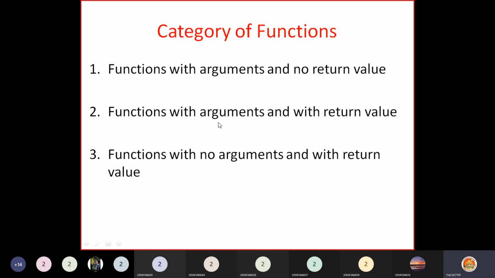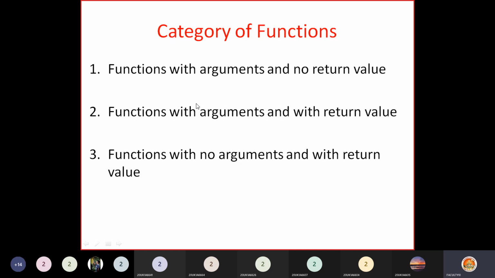That means the function takes some arguments and also returns a value to the calling function. Then the third category is functions with no arguments and with return value. That means the function does not take any arguments but returns a value to the calling function. So how to define these three types of functions we need to understand.